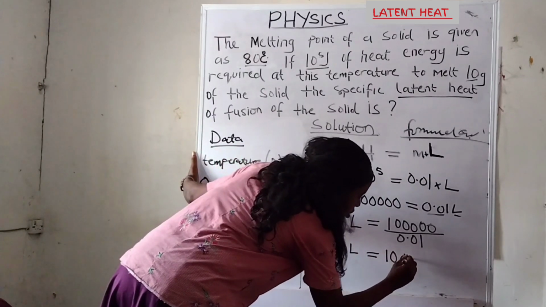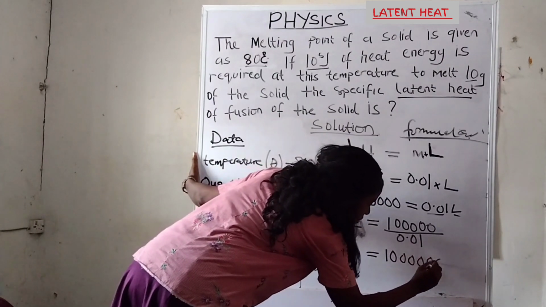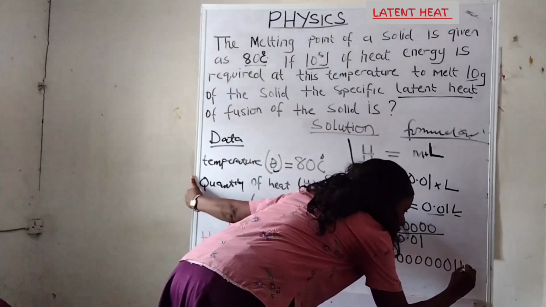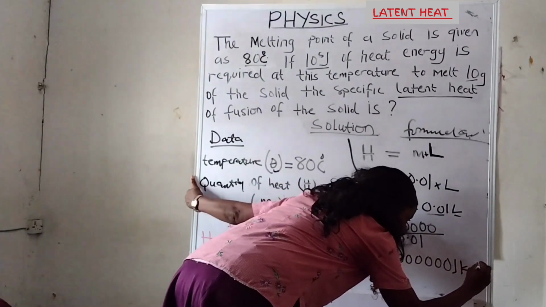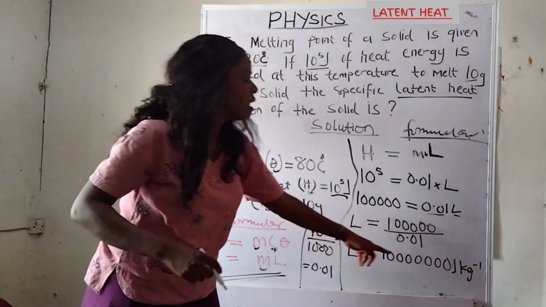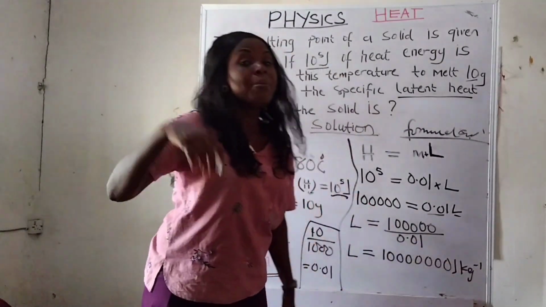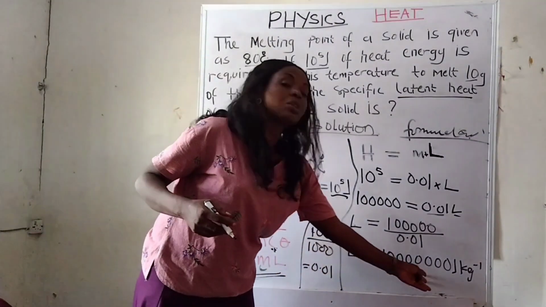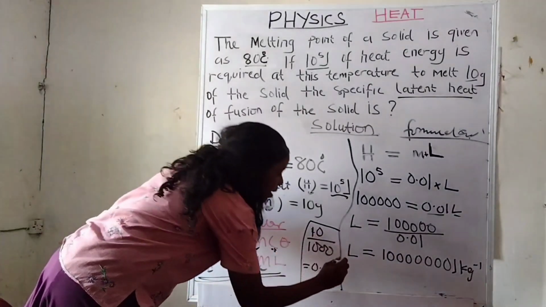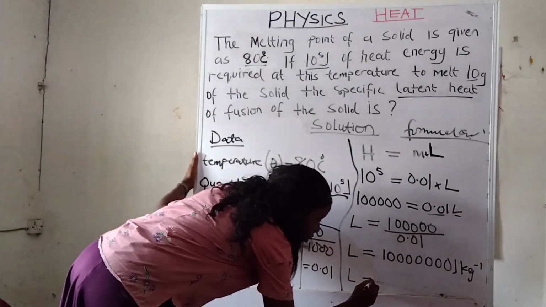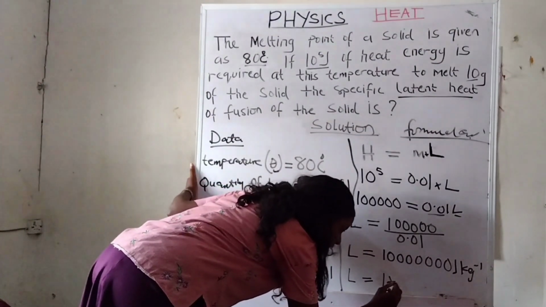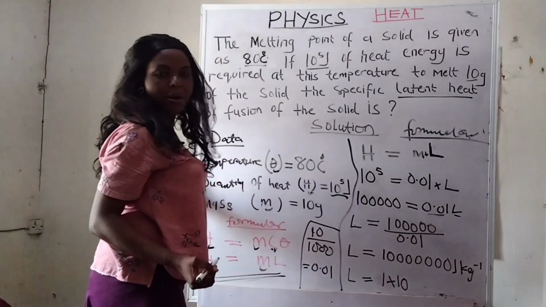10,000,000 joule per kilogram. Yes, the latent heat of this solid is 10 million joule per kilogram. But if you don't want to leave it with all these zeros, you can simply convert it to standard form, and L finally is equals to 1 times 10 raised to power what?